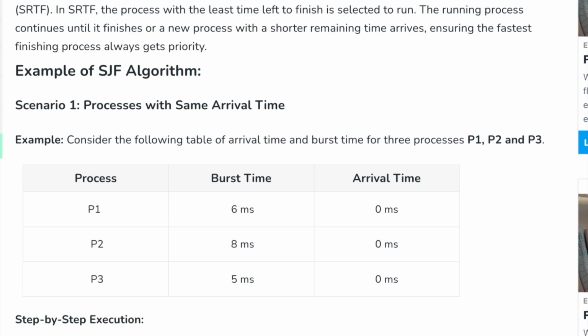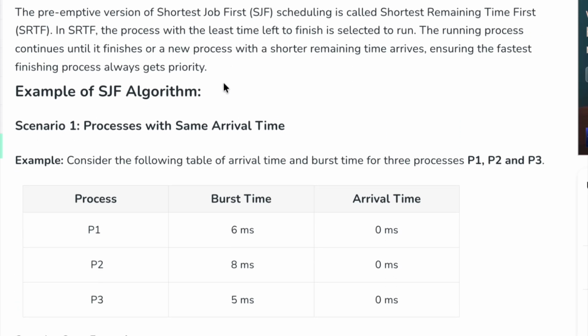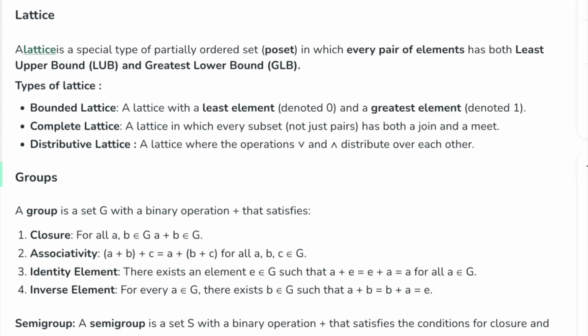That's it. One question from operating system was like this: you need to apply the shortest job first or shortest remaining time first algorithm, and you need to find out the waiting time or average waiting time for these three processes. So here you need to do some calculations. So that was the one question where you need to do some calculation.